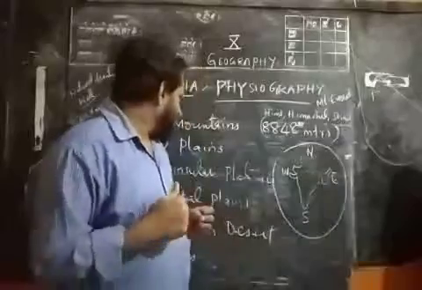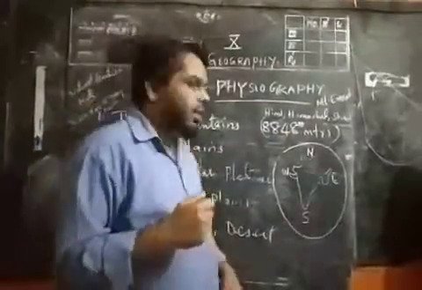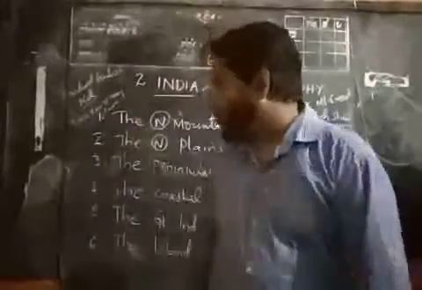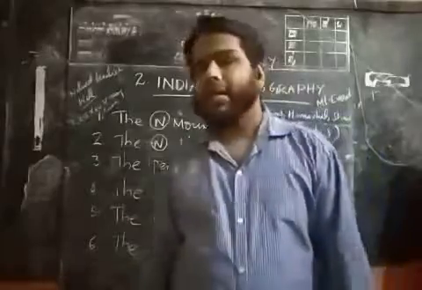Okay, and I hope you understood about northern mountains and northern plains, and in the coming sections we will be discussing the remaining things: peninsula, coastal plains, the great Indian desert and the islands.